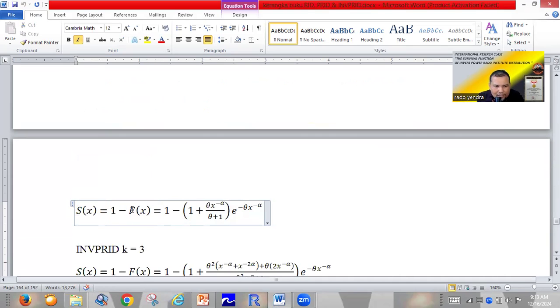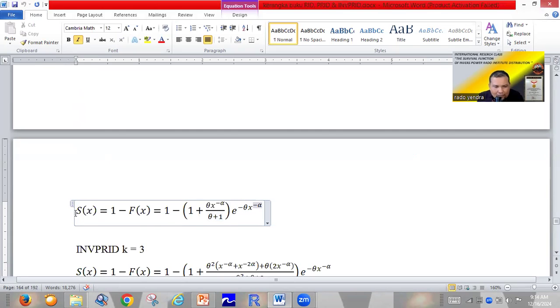So we have the distribution function for the inverse power Rado Institute distribution for k equal to 2, which is (1 plus theta x power minus alpha divided by theta plus 1) exponent of minus theta x power minus alpha.